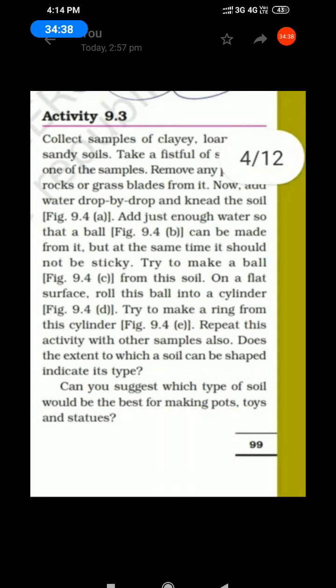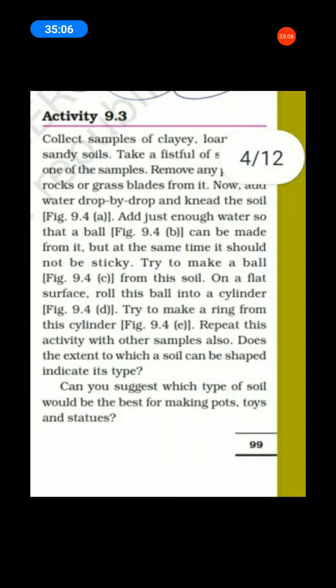From the soil on a flat surface, roll this ball into a cylinder. Next, picture D: try to make a ring from this cylinder. Can you understand? Next, picture 9.4e: repeat this activity with other samples also.